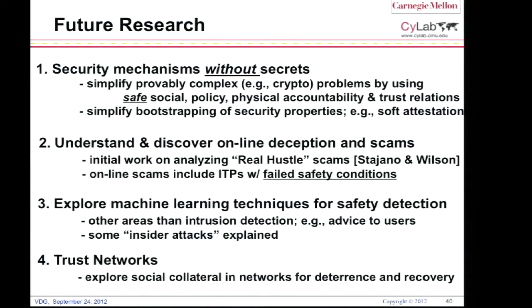We want to explore machine learning techniques for safety detection in these interactive trust protocols, not in intrusion detection, but safety in interactive trust protocols. And we want to look at trust networks, explore this notion of social collateral in networks of humans for deterrence and recovery. And by the way, this last area is reasonably well researched in behavioral economics. They do have some interesting models which I claim apply more to computers, networks of computers, than networks of humans.